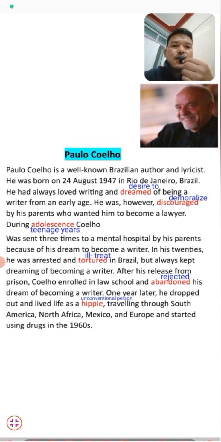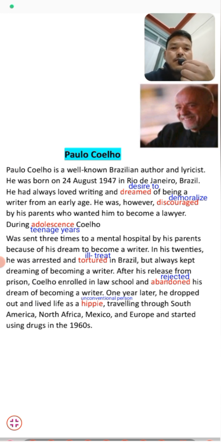He was, however, discouraged. Here is the word, students, highlighted. All these are the highlighted words in red color. I have written all the meanings of these words. You can write from here, students.